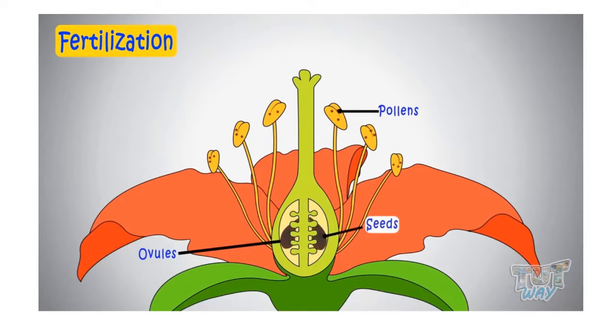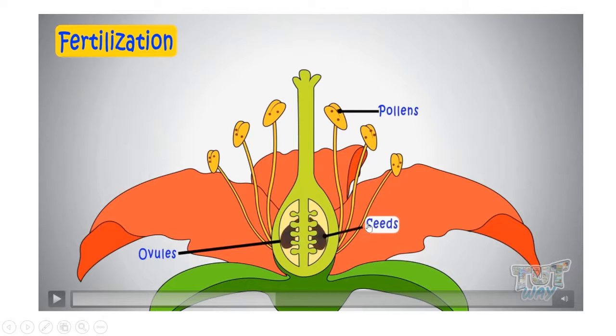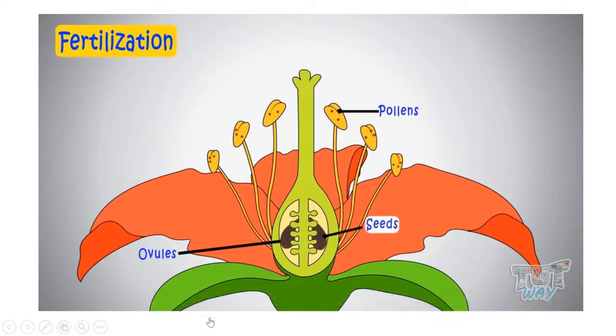Mapafertilize ang isang halaman kapag may nabuong seed. Bakit may seed? Kasi pinagsamang pollen at ovules. Again, pollens plus ovules equal seeds. That is fertilization.